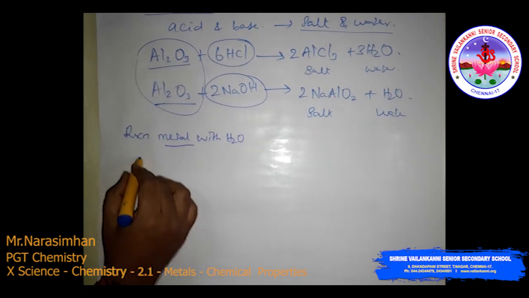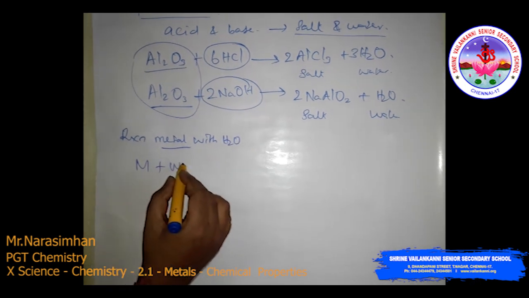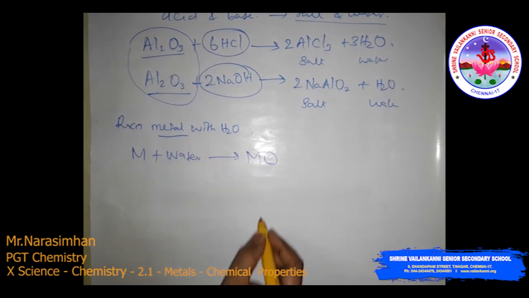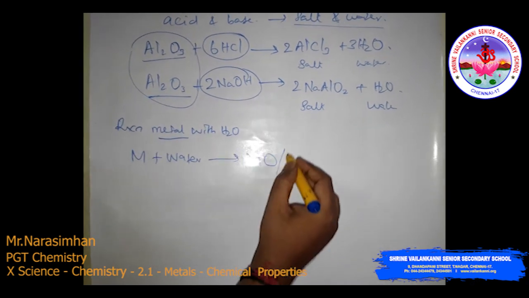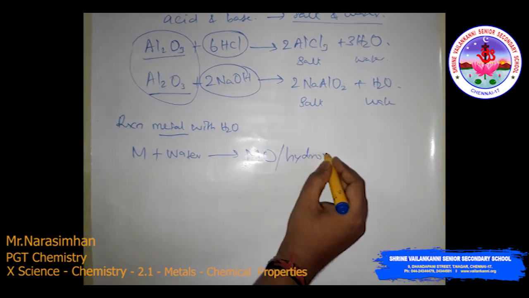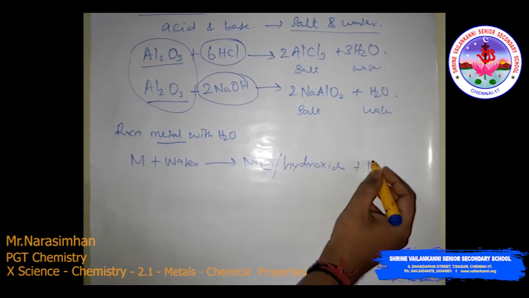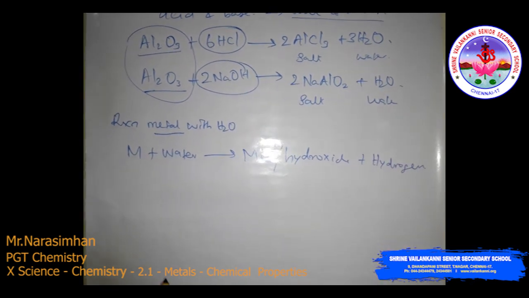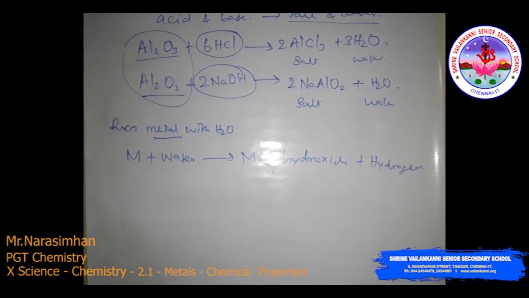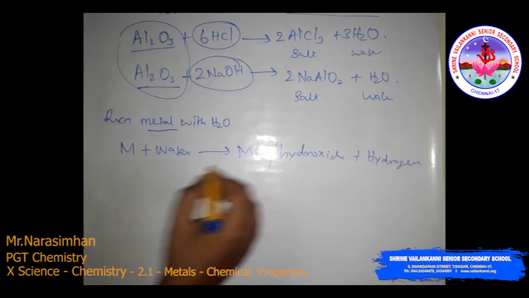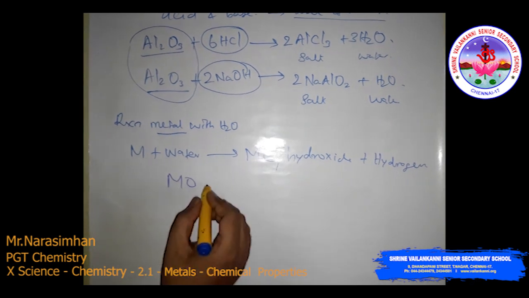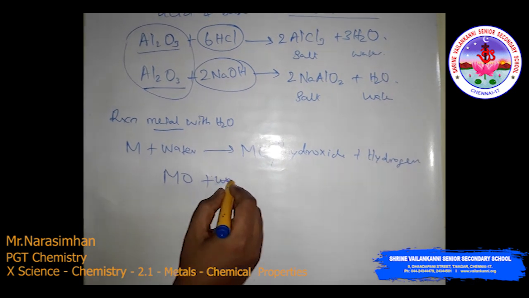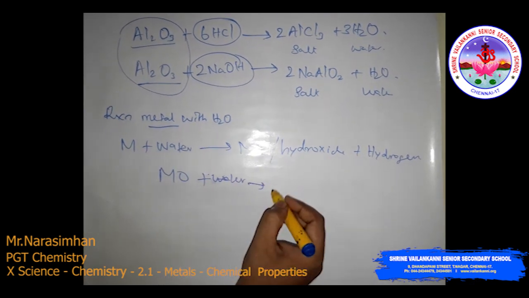Usually metal reacts with water to produce metal oxide or hydroxide plus hydrogen gas. Now, for example, similarly, this means that metal oxide reacts with water to produce metal hydroxide.